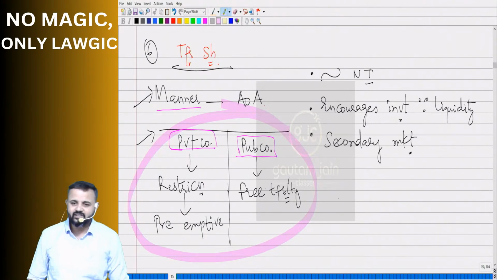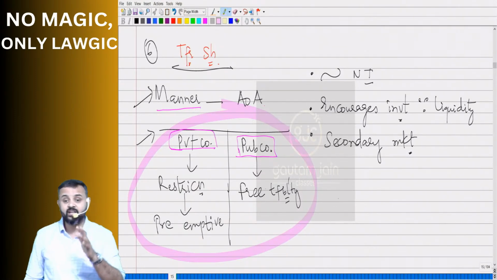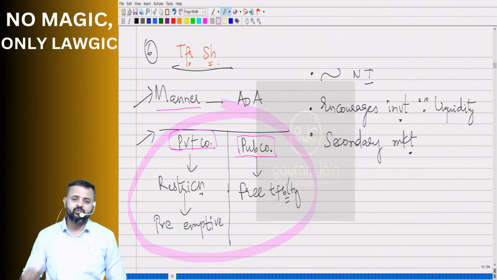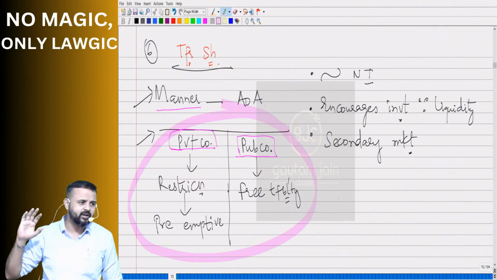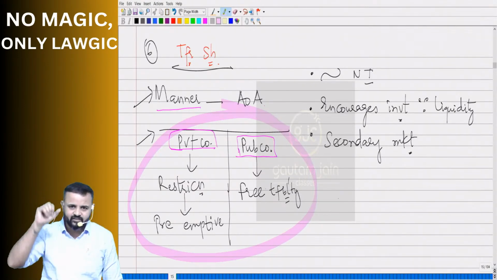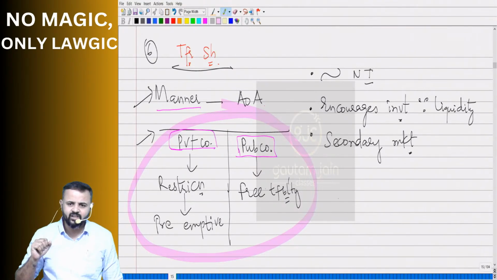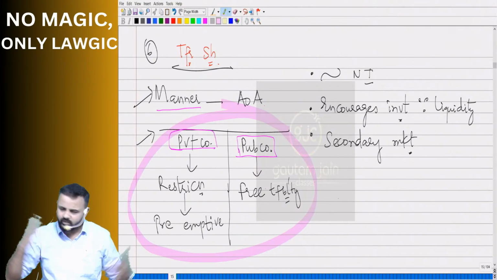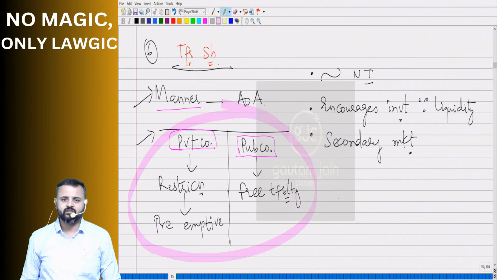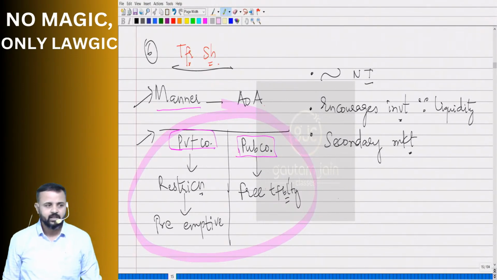What do you mean by free transferability? Free of cost. Without restriction. That means in a public company, suppose Amina is a member of a public company and she wants to transfer her shares to Kumari madam. Do you think she has to ask Balaswamy? She has to ask other members of the public company? No. There are no restrictions. You can transfer to any person whom you want. That's public company. Okay, sir.